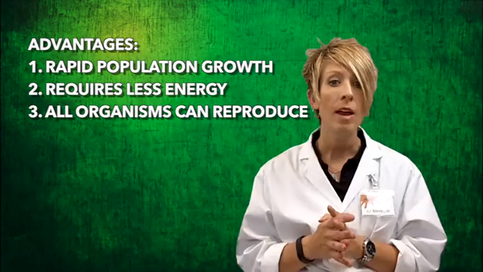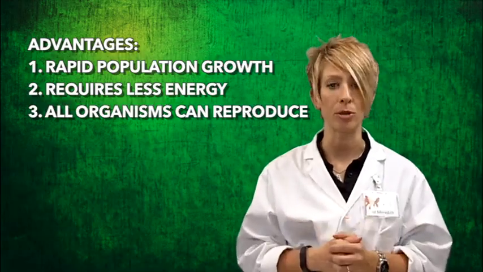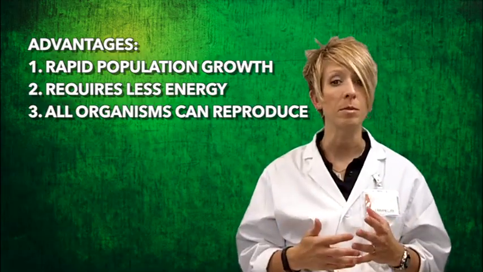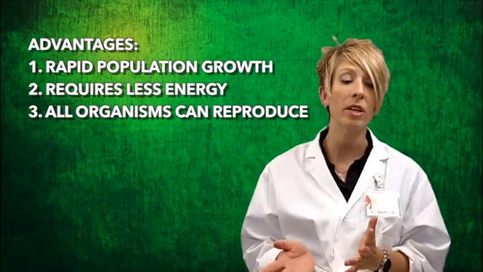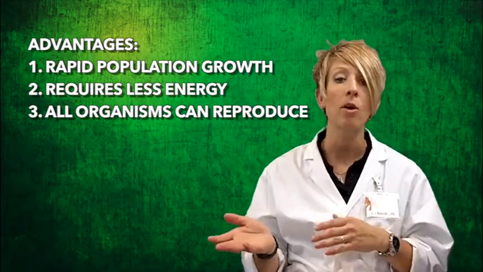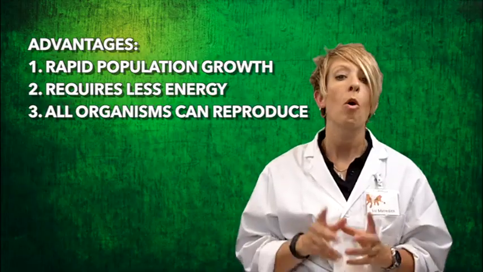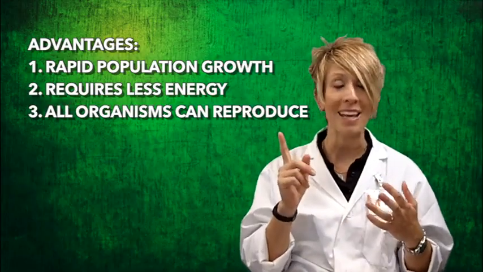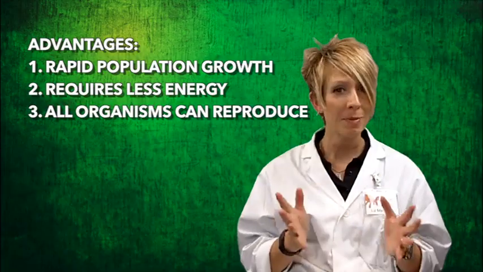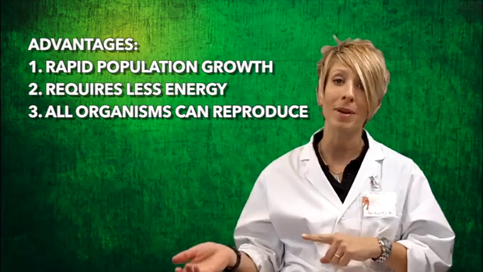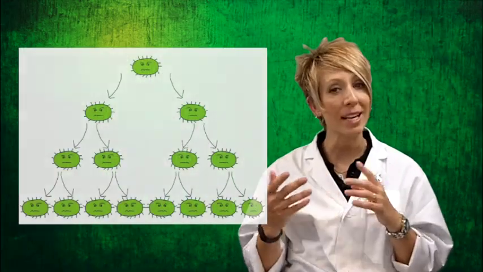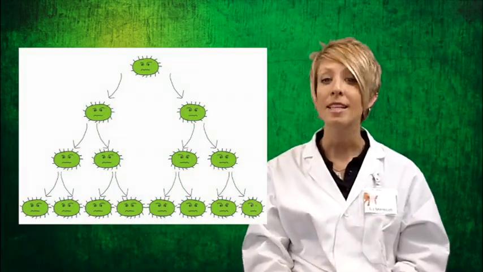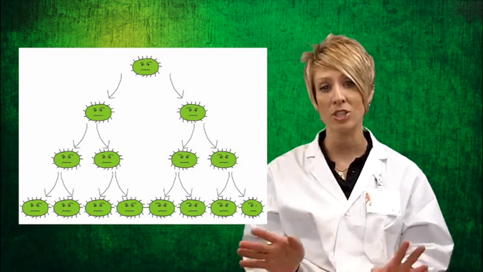The benefits to asexual reproduction are, first of all, rapid population growth, and it requires less energy to reproduce. All organisms are capable of reproduction, whether or not they're male or female. One organism can essentially make an entire population. This means that they are less likely to become extinct. Also, each offspring is a genetic copy of the parent. This means there is no variation.